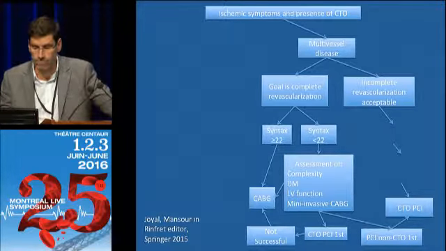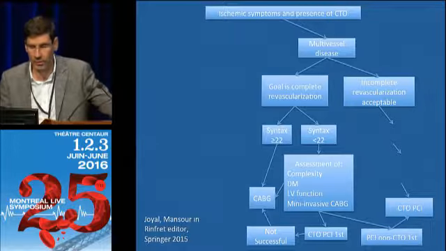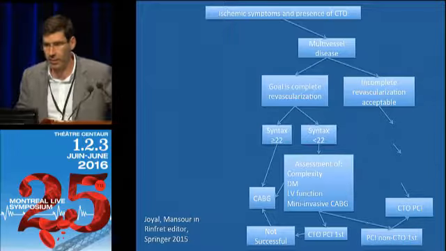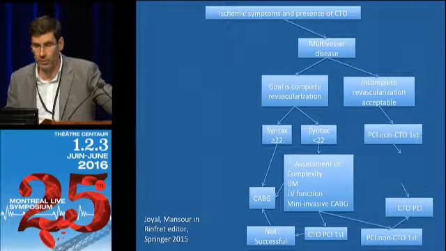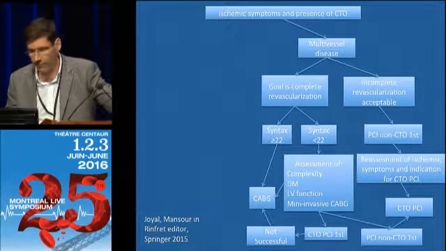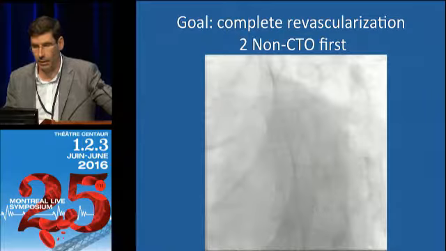Basically, you want to complete your goal, which is complete revascularization. If you've got an elderly patient with comorbidities, and incomplete revascularization is acceptable, then you can certainly start with a non-CTO PCI first, and then you reassess for symptoms and ischemia, and if need be, you can do the CTO PCI. I'll give you some cases here.